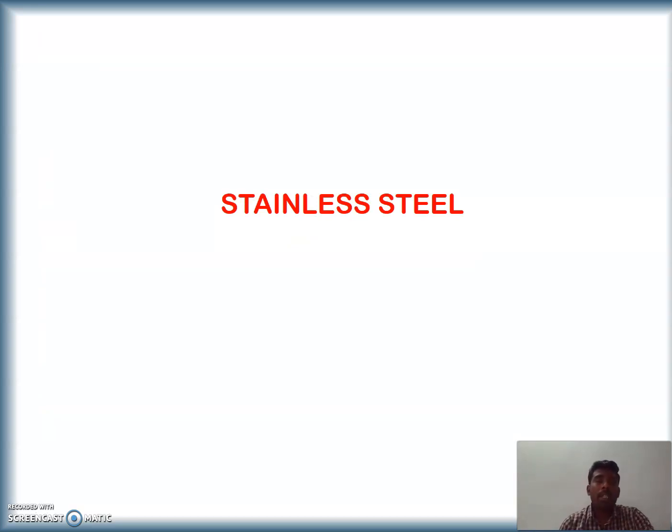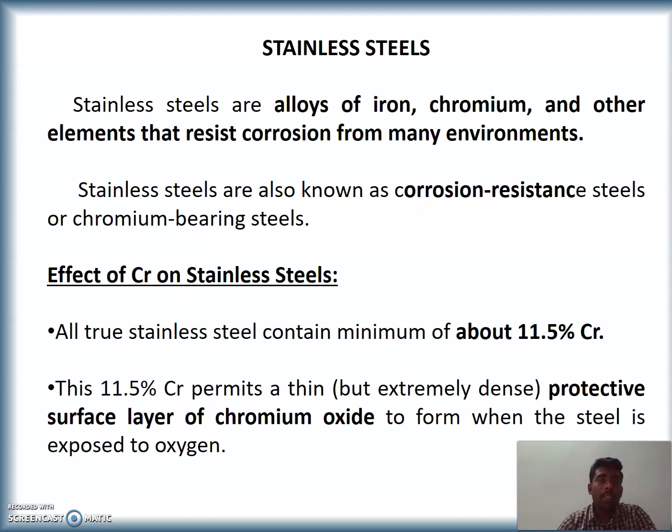Now we move on to the next major category of ferrous metal, which is stainless steel. Stainless steels are alloys of iron, chromium, and other elements that resist corrosion from many environments. Stainless steels are also known as corrosion resistant steels or chromium bearing steels.